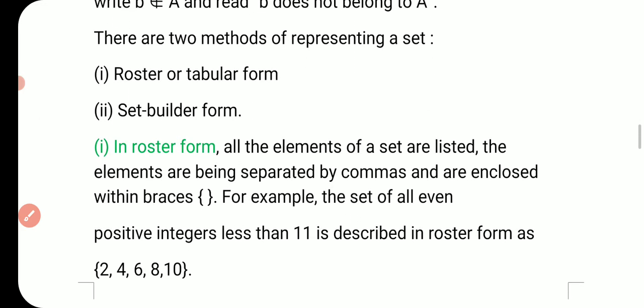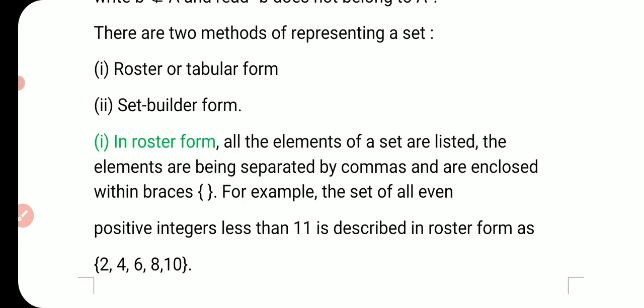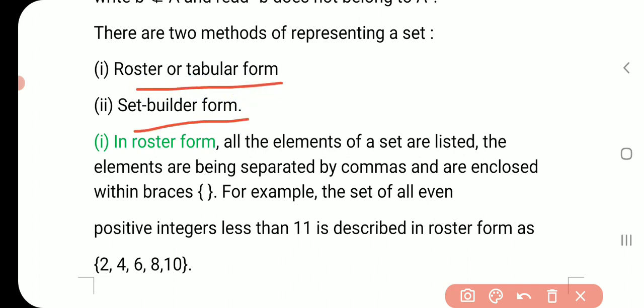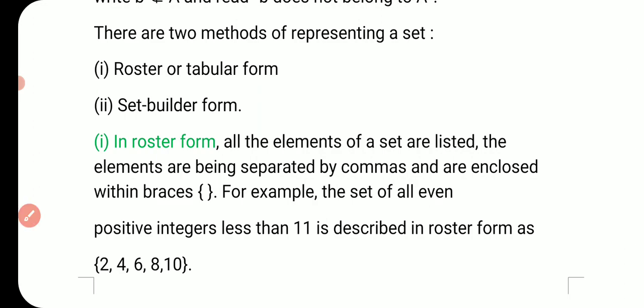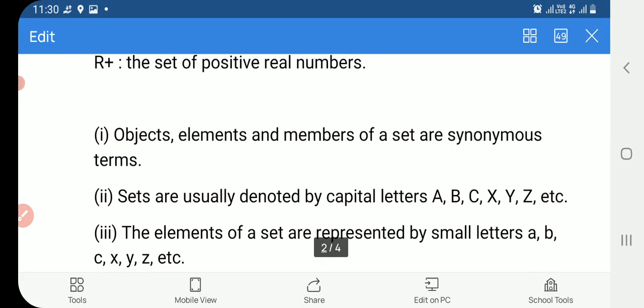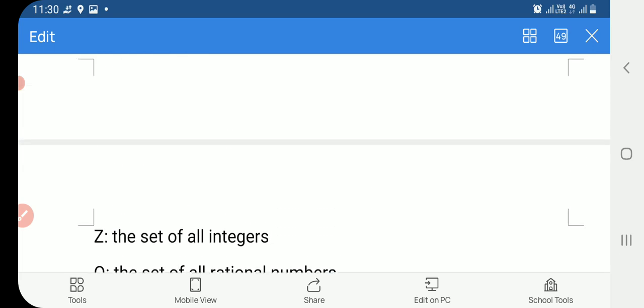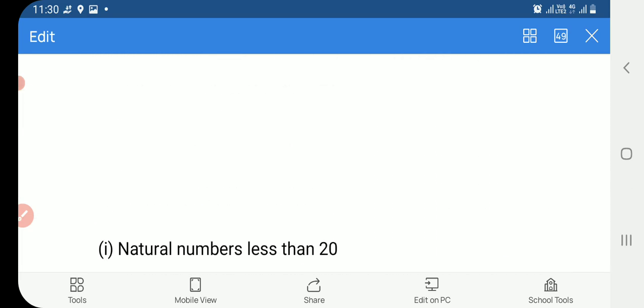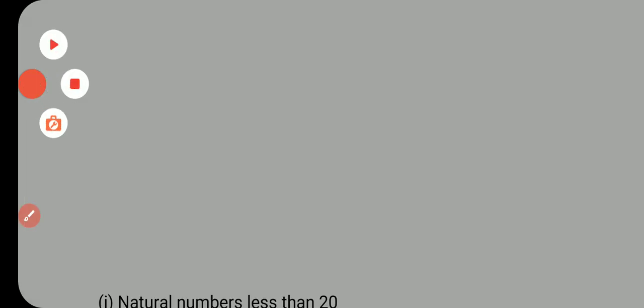Now there are two methods to represent a set. One method is roster or tabular form, the other is set builder form. First I will explain how we will write in the roster form and how we will write in the set builder form.